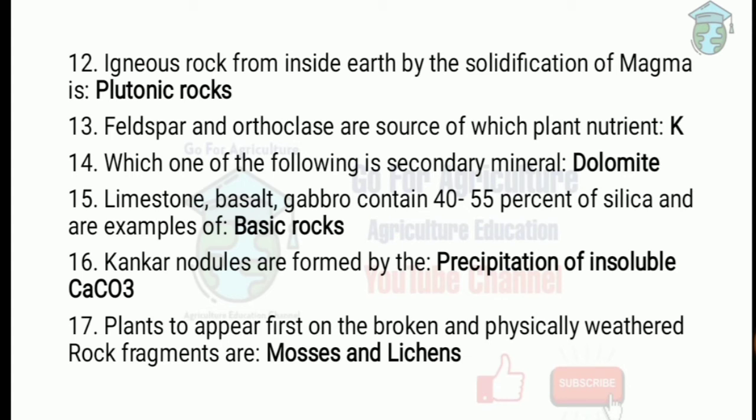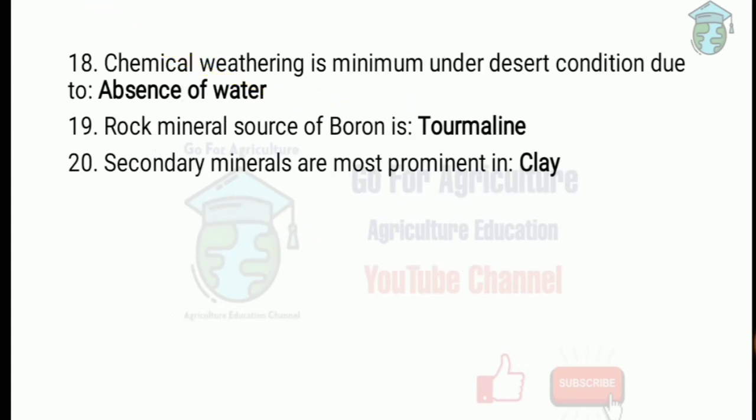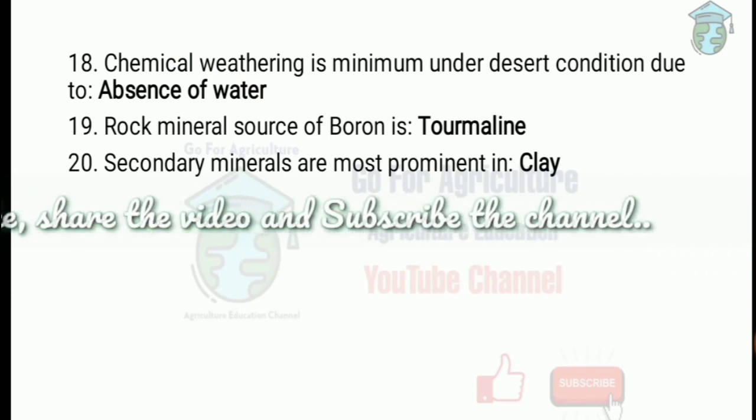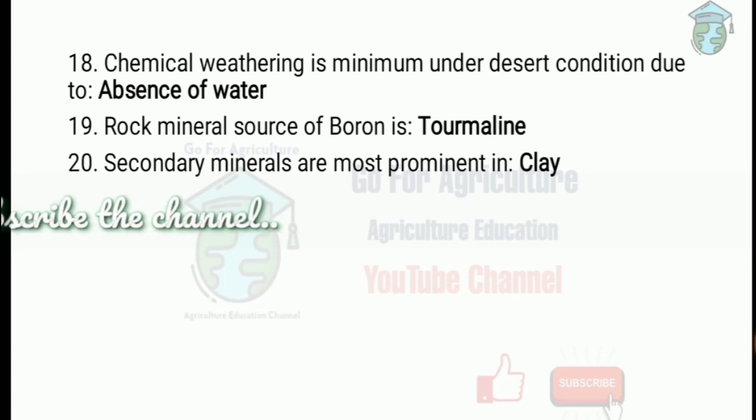Next one, the plants to appear first on broken and physically weathered rock fragments are mosses and lichens. This is one of the very important questions that is asked in AFO and others. Chemical weathering is minimum under desert condition due to absence of water. This is the only reason why chemical weathering is minimum.